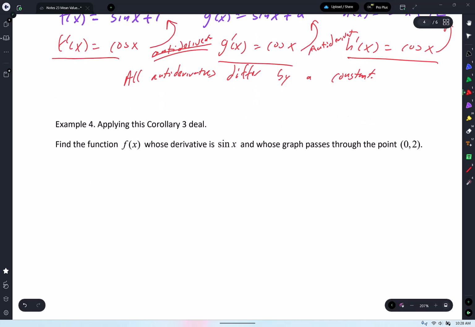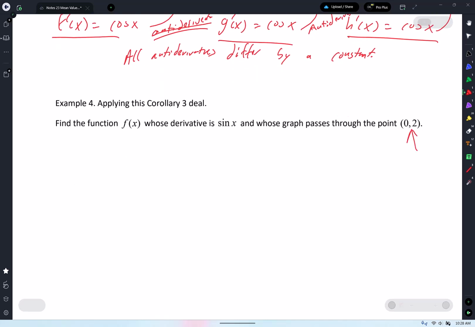And yeah, so that's it. And then, of course, this is a condition, right? So let's read what this says. It says, find the function f of x whose derivative is sine x. So I'm going to write f prime of x equals sine x, and whose graph passes through the point 0, 2. Okay, so I'm going to go slow. What is the antiderivative of sine x? Is it positive or negative? Negative cosine x, and then you got to put a plus c, because it differs by some constant for all of them.